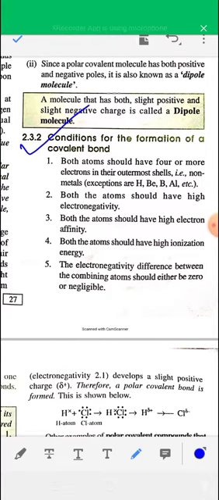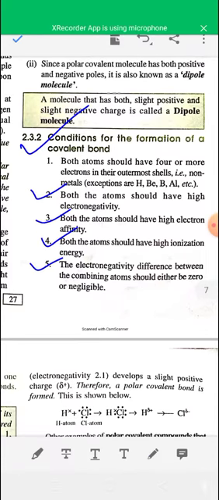All the atoms should have high electronegativity. Both the atoms should have high electron affinity. Both the atoms should have high ionization energy. The electronegativity difference between the combining atoms should either be zero or negligible. So these are some conditions for the formation of a covalent bond.